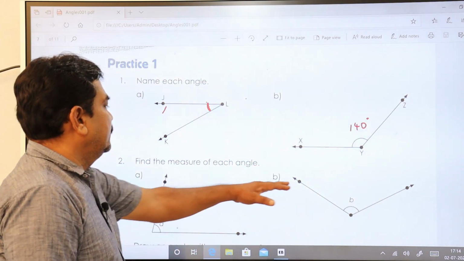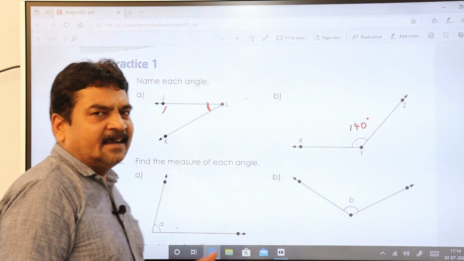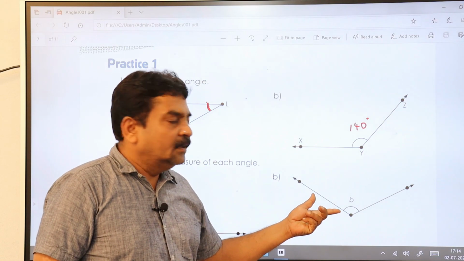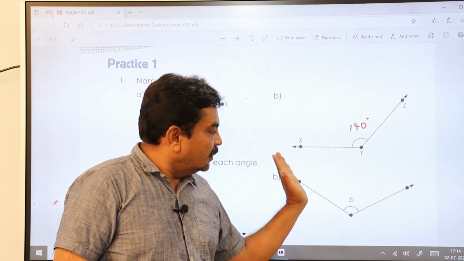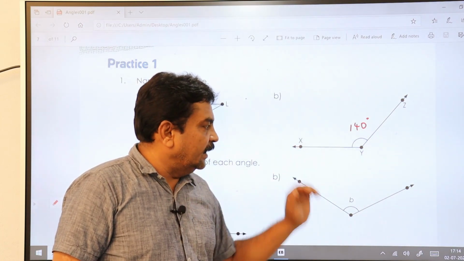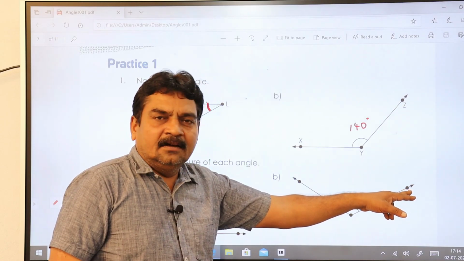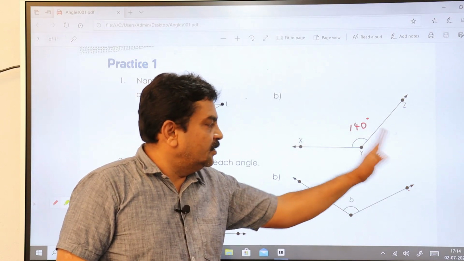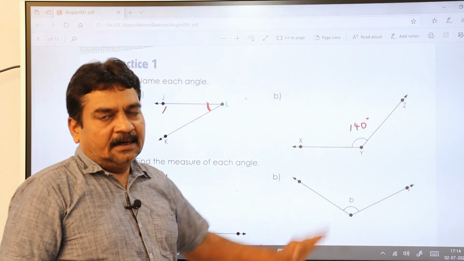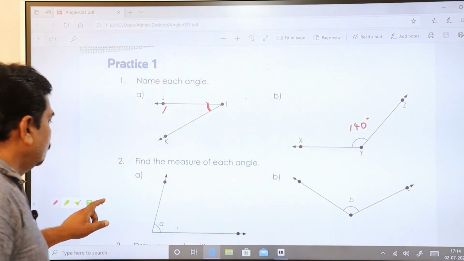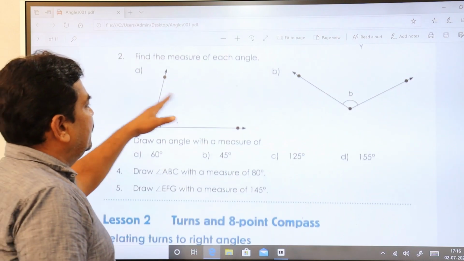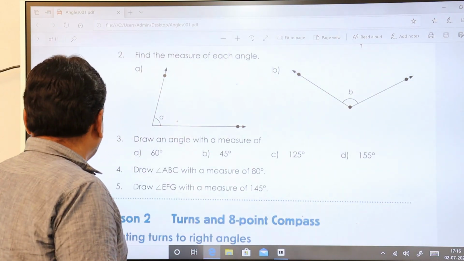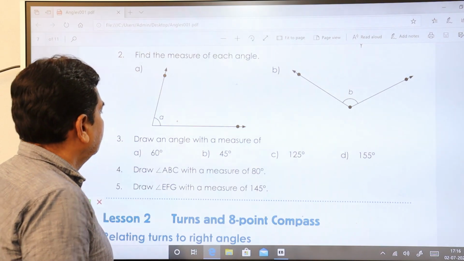Okay, this and this also, you take any ray. If you consider this ray, then start measuring the scale 0 from this side. If you coincide the vertex on this ray, then start measuring 0 from that side. Remember only these points. You can do the best. Find the measures, yes, that you have to do. Then come back to the next one.